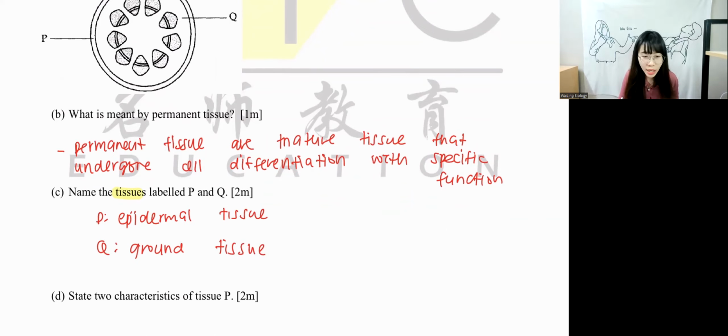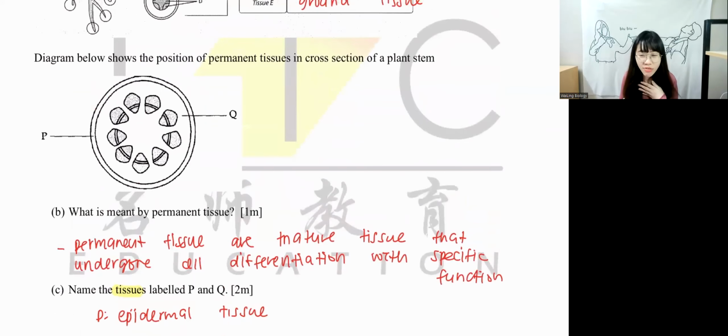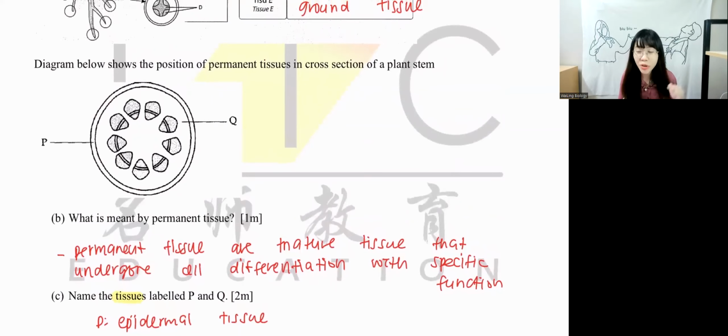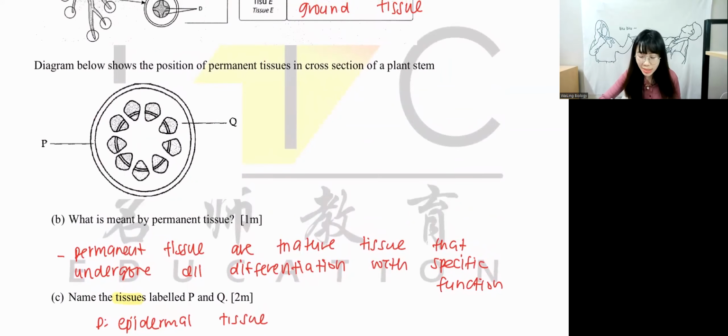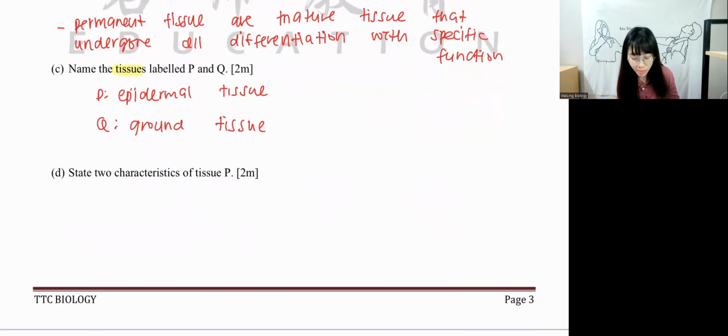Okay, next question. State two characteristics of structure P. Epidermal tissue has what characteristic? The outer layer has to be waxy. Very good. They have cuticle. It's waterproof. We cannot really write transparent, even though it's correct, but we have to refer back to this is a stem. Stem is transparent, it's not useful for the plant. Only leaf, when we write transparent, we have explanation. Leaf has transparent cuticle because they want to allow sunlight to enter to carry out photosynthesis, right? But this one, even when they are transparent, it's nothing to do with the stem. But actually it's correct in leaf, remember that.